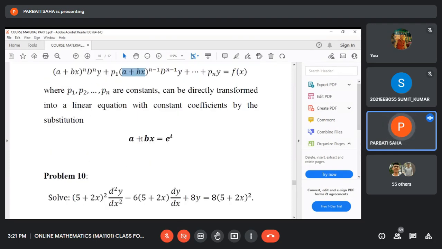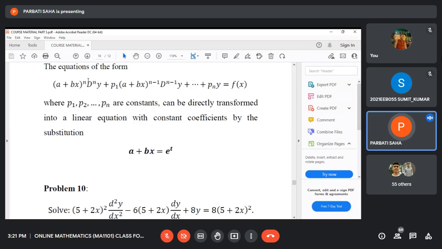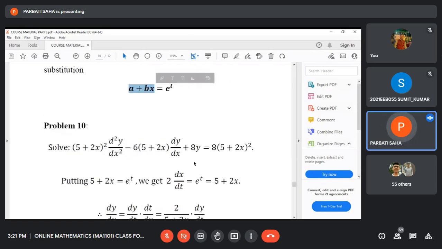In the previous occasion you used the transformation x equals e to the power t, but here a plus bx is replaced by e to the power t. If you observe carefully, the order of the derivative and the degree of a plus bx are the same, and the other process remains unchanged.